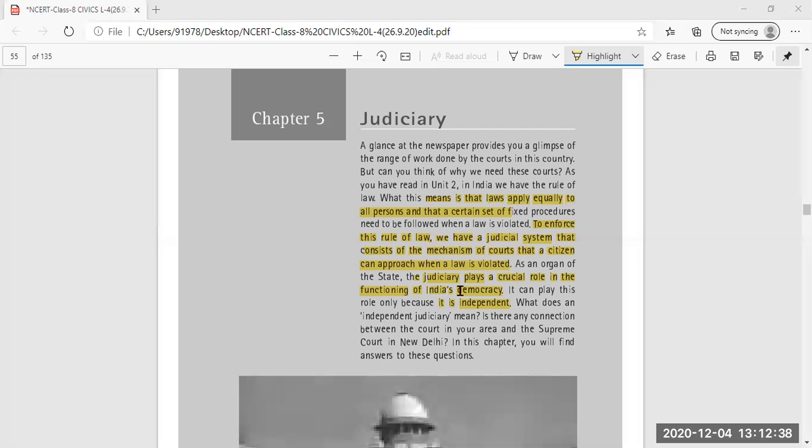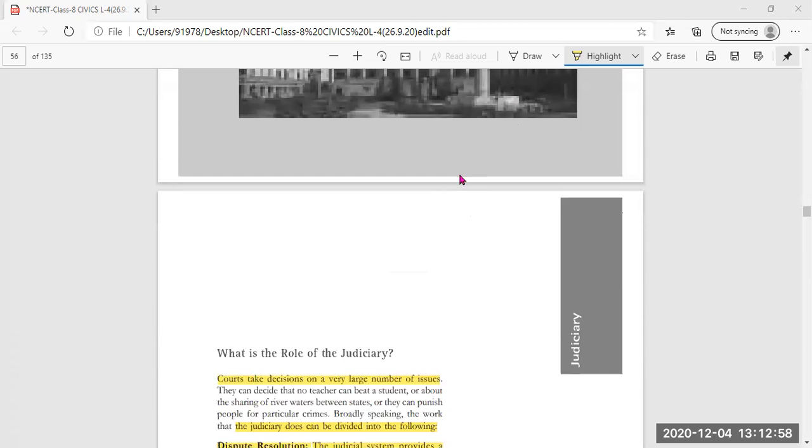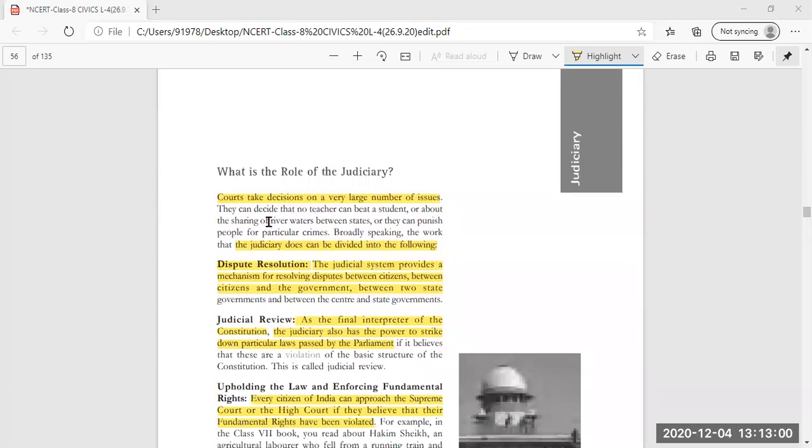In this chapter you are going to answer these questions, so that we can really say that yes, in our democratic country, the judiciary has an independent process to work upon, and nobody is there to interfere in the decisions of the judiciary. Now, what is the role? The first topic of this lesson: what is the role of the judiciary?